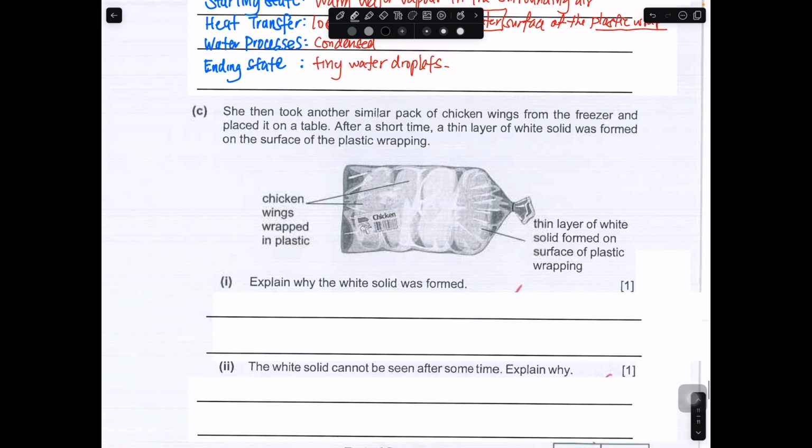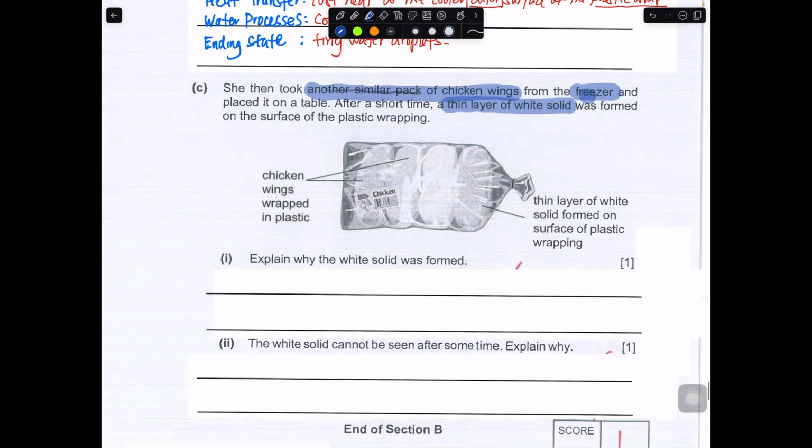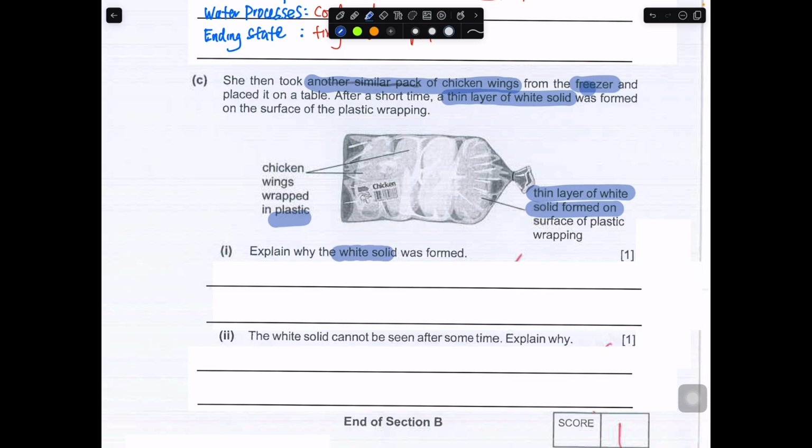Okay, she then took another similar packet of chicken wing from the freezer this time round and placed it on the table. After a while, a thin layer of white solid was found on the surface of the plastic wrapping. So we have a chicken wing wrapped with plastic. We have a thin layer of white solid found. And explain why the white solid found.